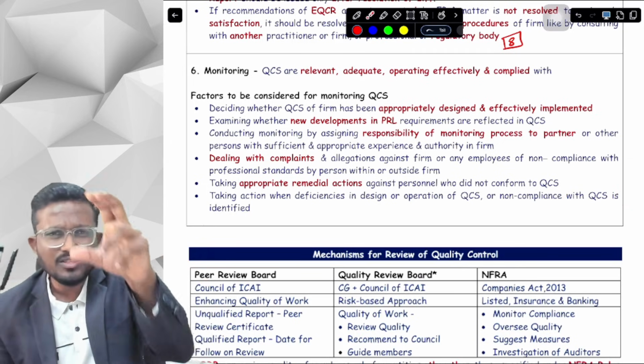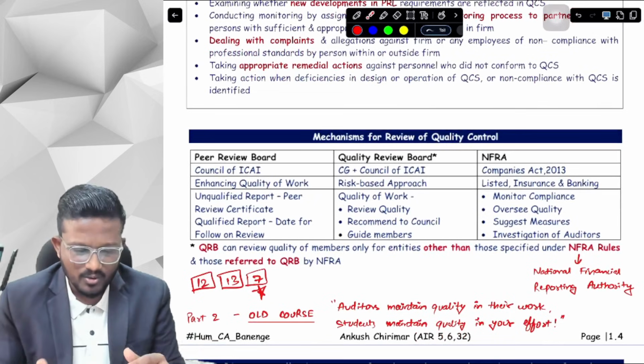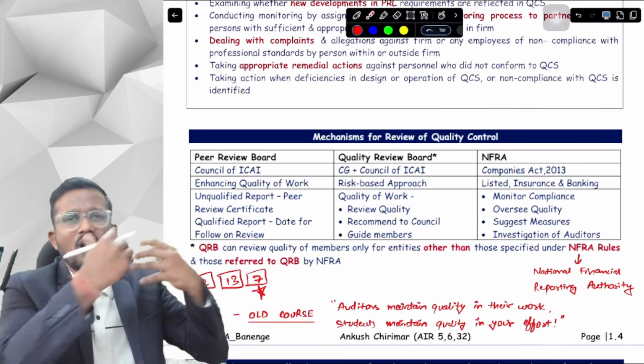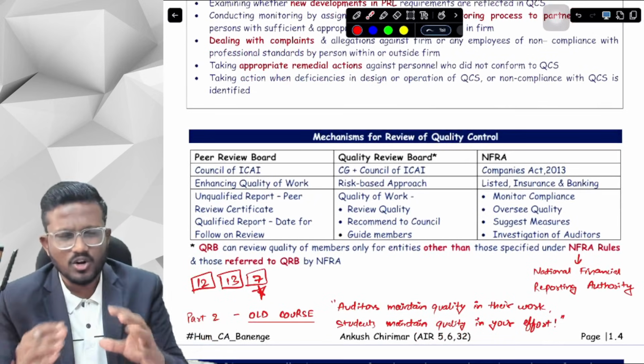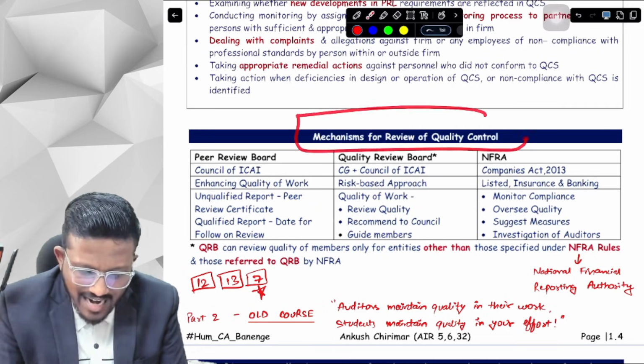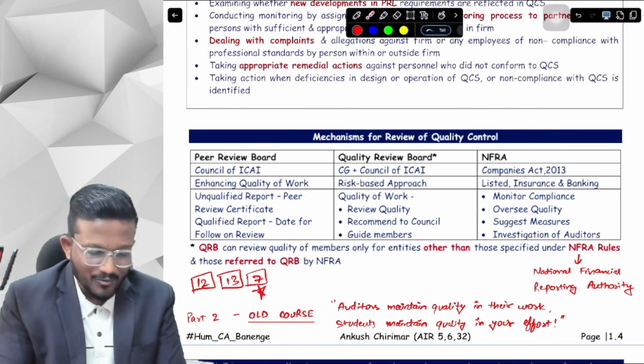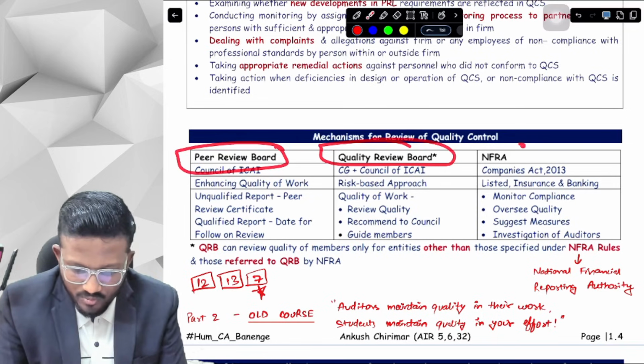Okay, yes sir. Now there is a very small topic in SQC 1 and SA 220 that is very short, and that will help you remember. That was very long in your old course, but now it's very short. So you just have to remember the keywords or the highlights. This talks about the mechanisms for review of quality control. There are three mechanisms for review of quality control. One is the Peer Review Board, second is the Quality Review Board, third is NFRA.